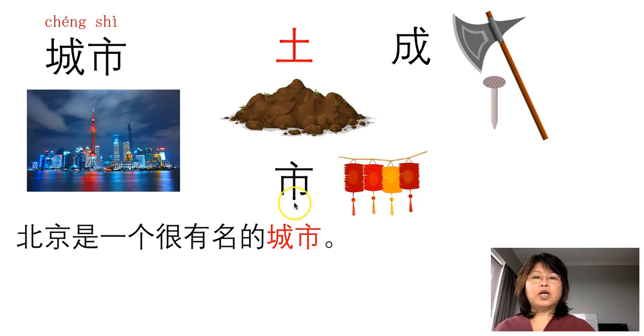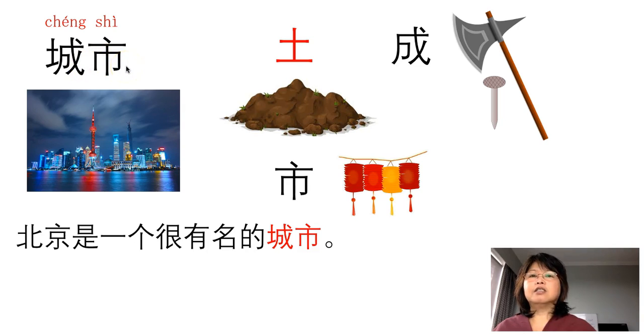When you do trade, you always put the flags up to tell people what you're selling, maybe how much discount you want to give to people. So 市 means trade, and nowadays we use it to refer to city. Put them together, it just means city.